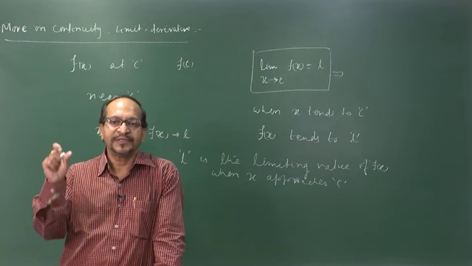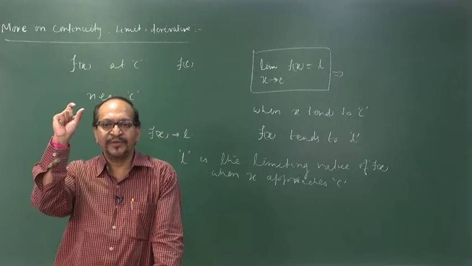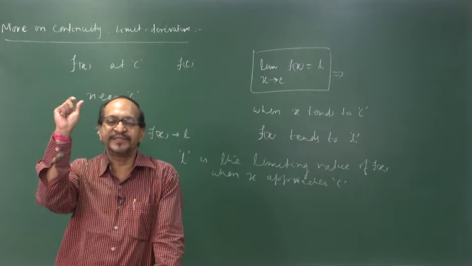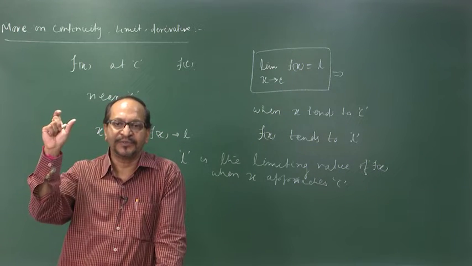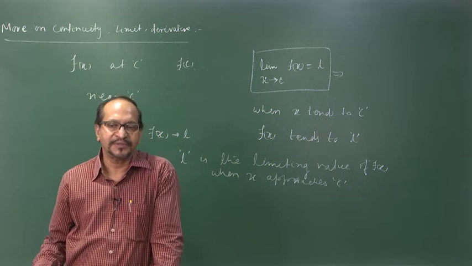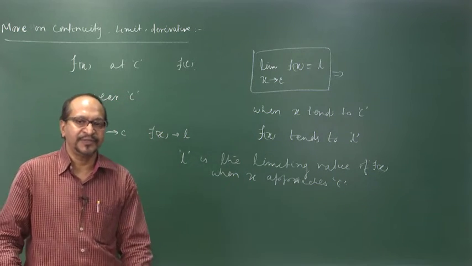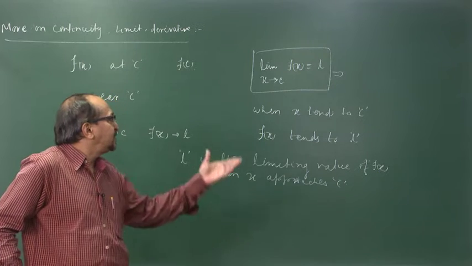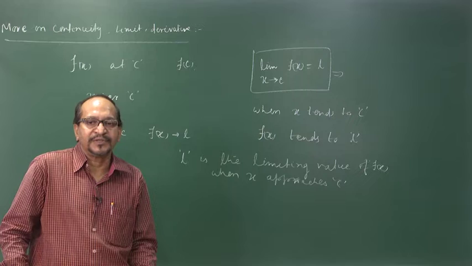That means when x varies through a very small value, f of x changes from f of C through a very small value, then there is no break in the curve and it is a continuous function. So, this is another way of defining continuity of a function, and this method is called the limiting value of a function, right.